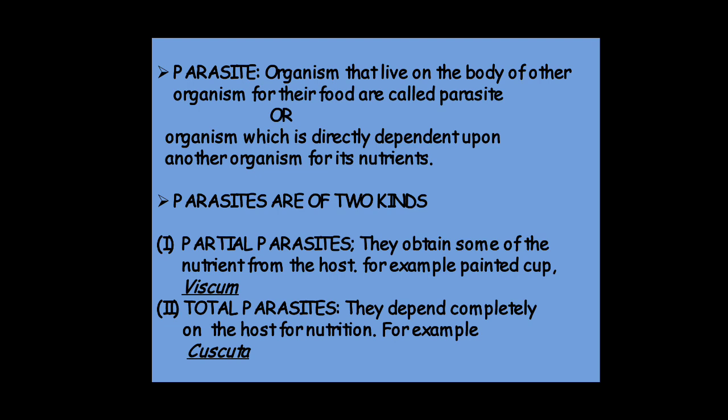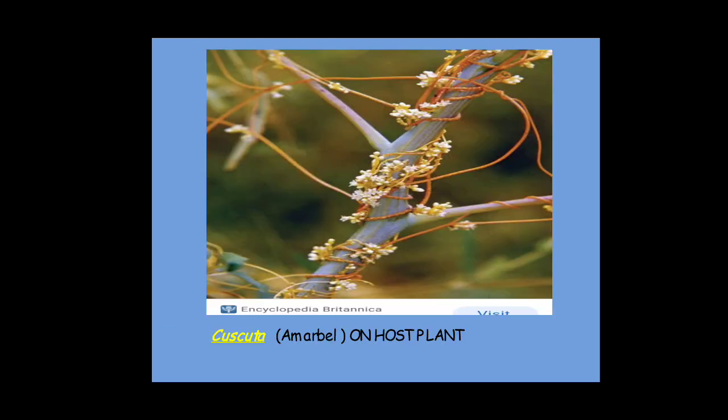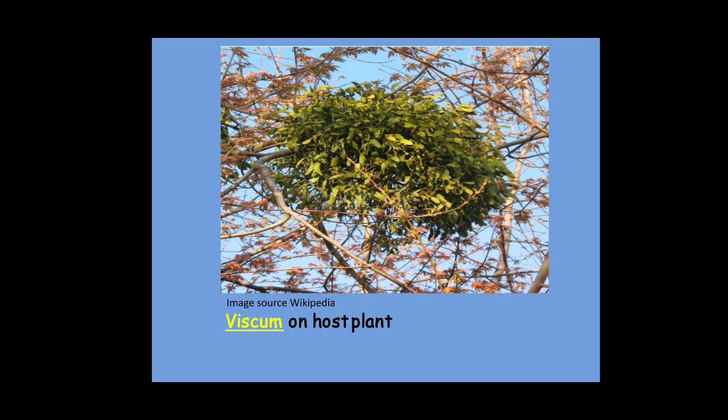For example, Cuscuta, as I've shown you. This is the Cuscuta image. It is dependent for food on the host plant. The next one we have is Viscum on a host plant. It is growing on the branches of trees mainly for water and minerals. Also it has green color, so it can synthesize food. So this is a partial parasite. In total parasites, they depend on the host plant for food, minerals and water.